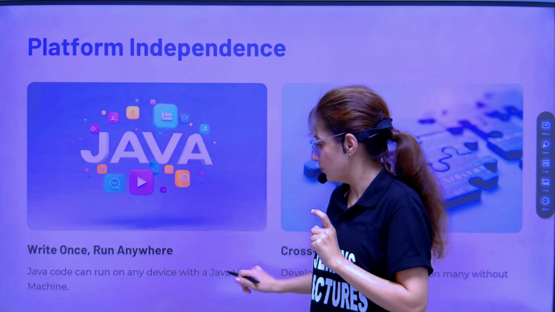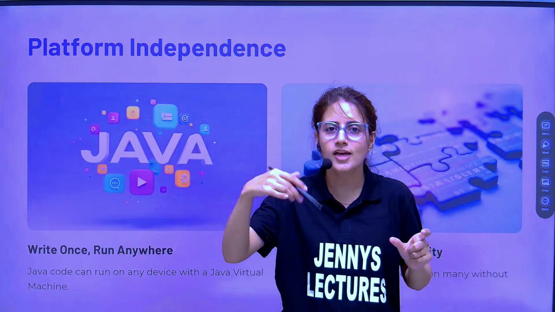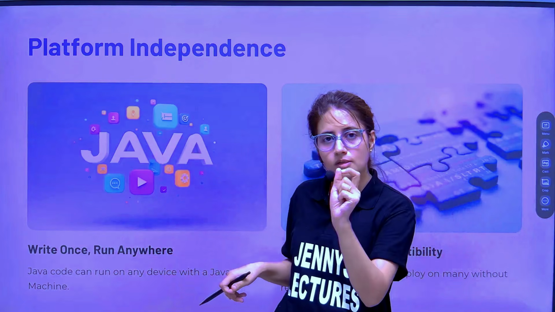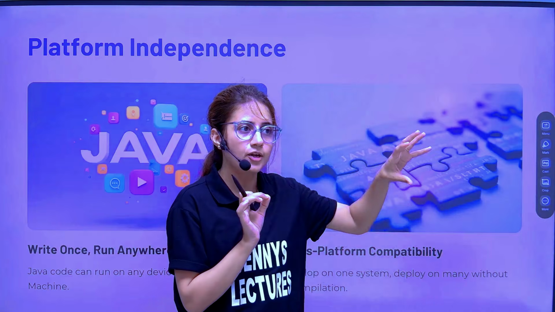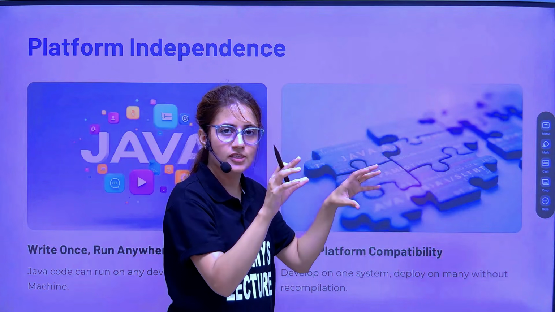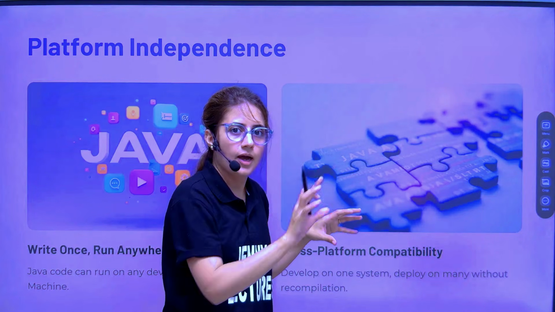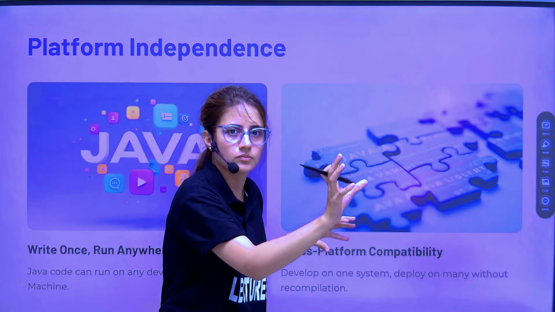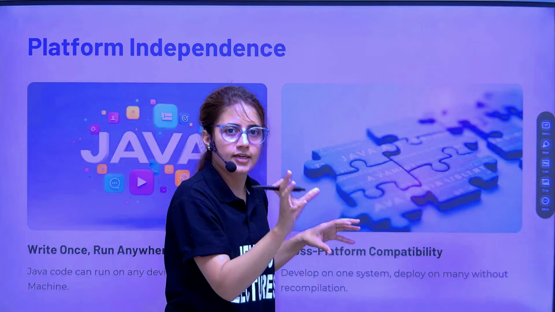So JVM is important. JVM is platform dependent, but Java is, you can say, platform independent. That particular machine is platform dependent because JVM converts that bytecode into the machine code, right? So that machine code is obviously dependent on the architecture of that machine. So that JVM is also specific to your platform, whatever operating system or architecture you are using.